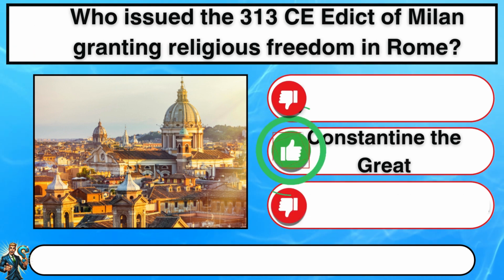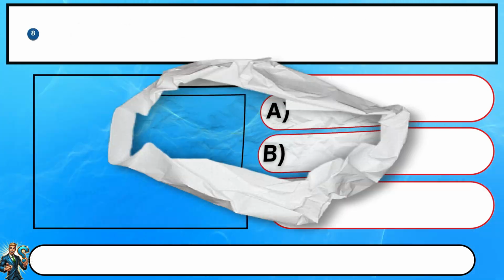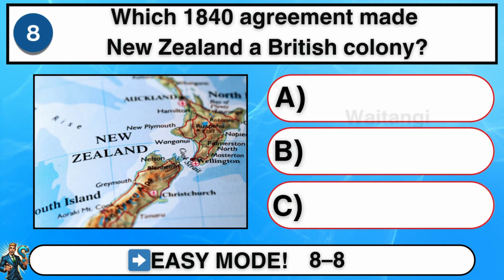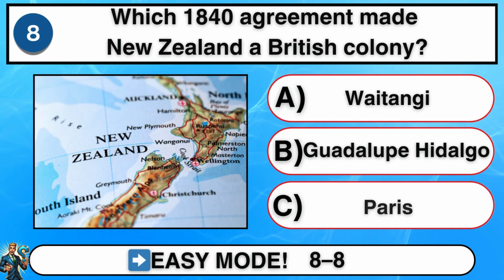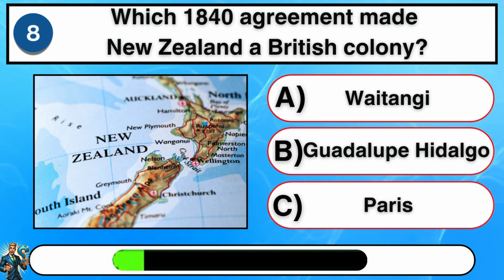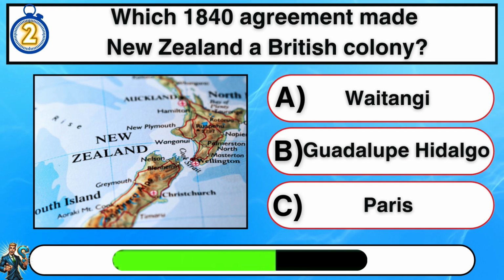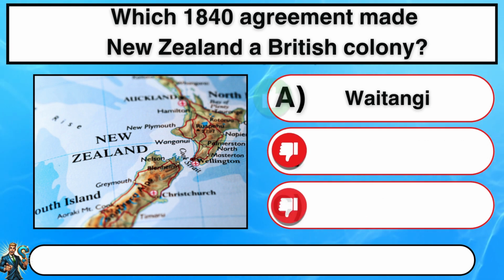B. Constantine the Great. Which 1840 agreement made New Zealand a British colony? A. Waitangi.